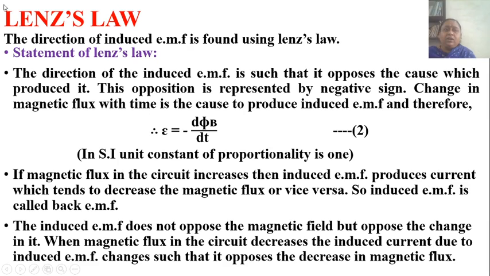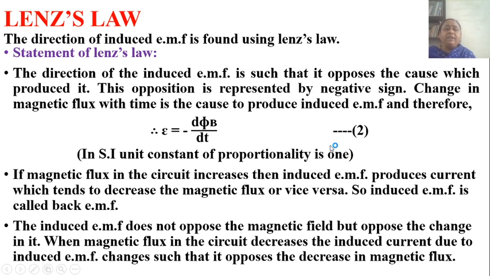Now Lenz's law. The direction of induced EMF is found by using Lenz's law. Statement of Lenz's law: the direction of the induced EMF is such that it opposes the cause which produces it. This opposition is represented by a negative sign. The change in magnetic flux with time is the cause that produces induced EMF, and therefore induced EMF equals minus d phi by dt. In SI units, the constant of proportionality is 1.